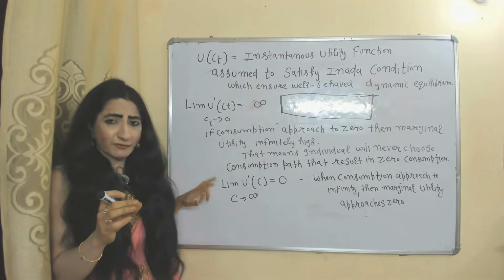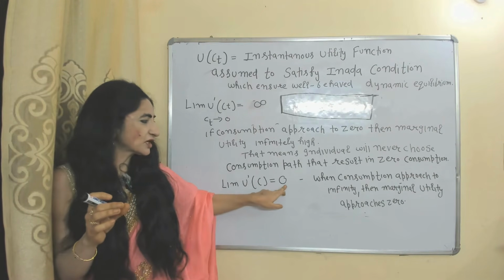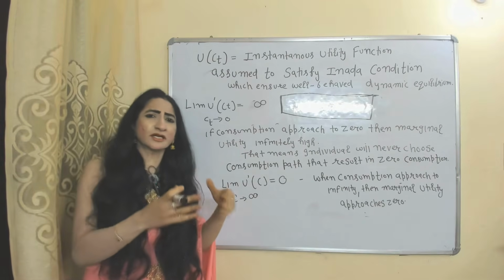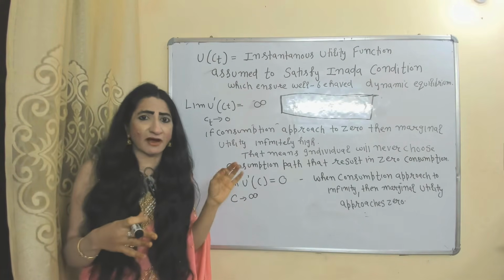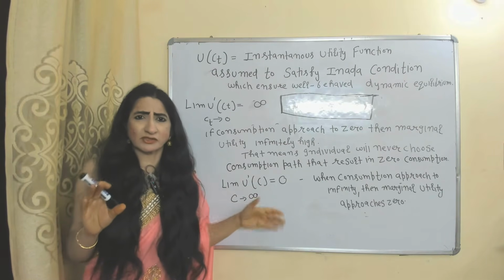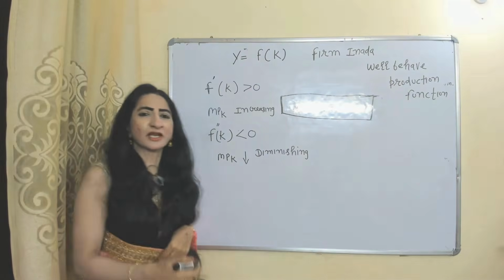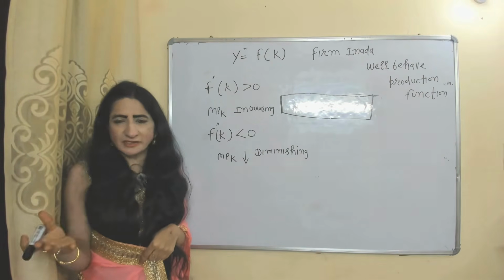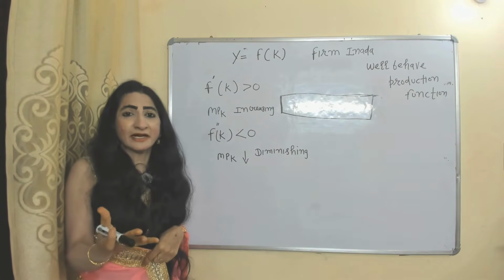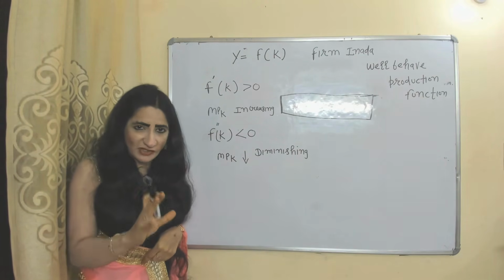Second, if consumption approaches infinity, then marginal utility becomes 0. That means if the consumer continues buying so many things, then after a certain time period, marginal utility becomes equal to 0. This simply shows the law of diminishing marginal utility. Now we will see another condition, for businesses, for a firm. This model also talks about a firm. The Inada condition for a firm shows a well-behaved production function.